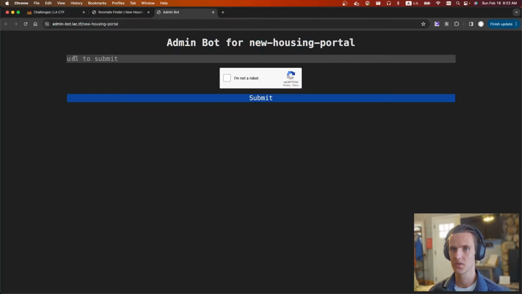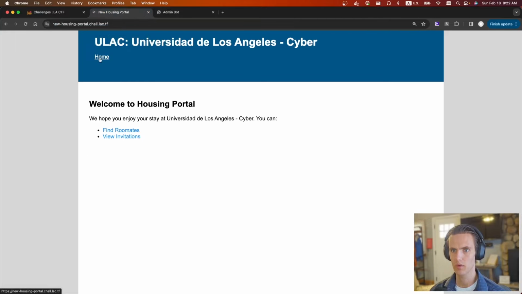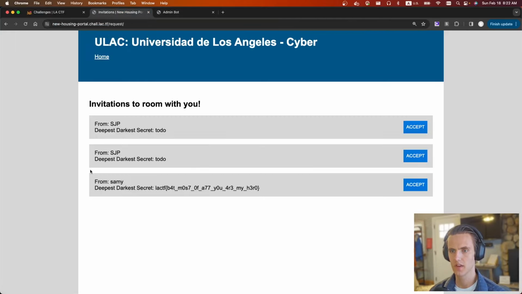So we can take this and send it over to the admin bot. We'll click I'm not a robot, and send it. It says visit successful. So if we go back to home, we can see view invitations. And we can see we had an invitation from Sammy, and their deepest darkest secret is LACTF, but most of all, you are my hero, which is also another reference to the worm.